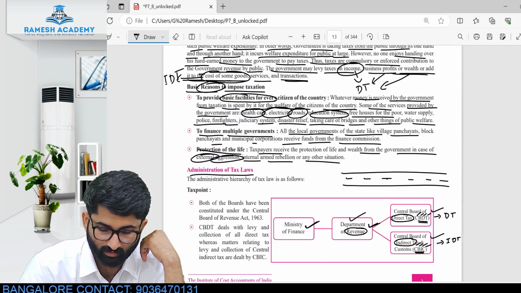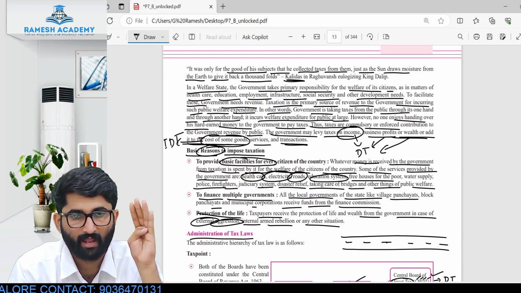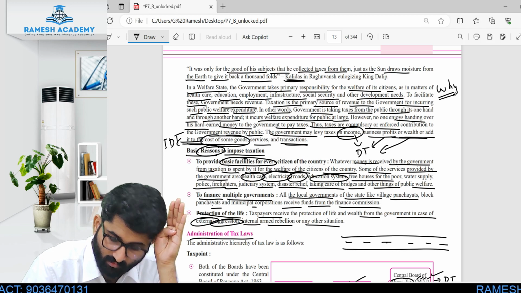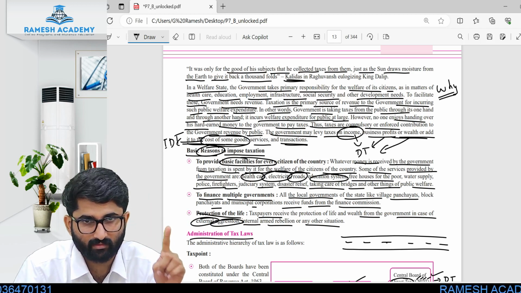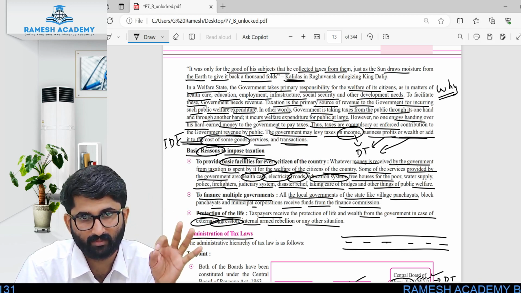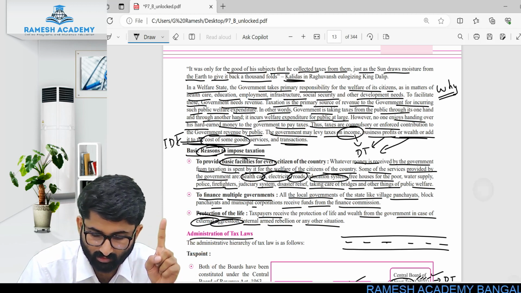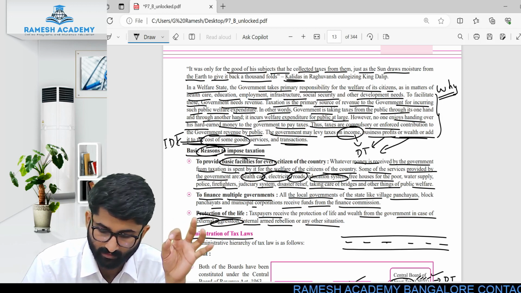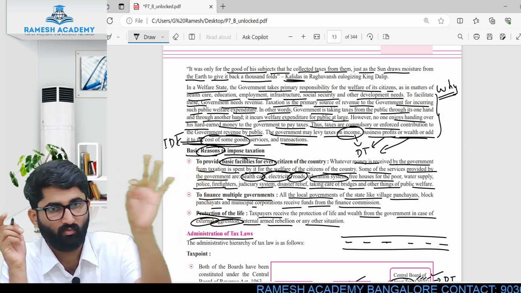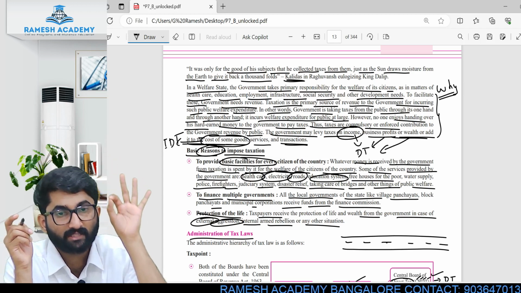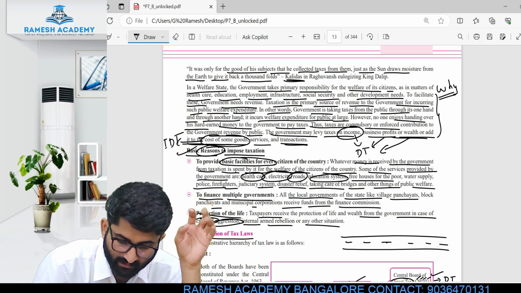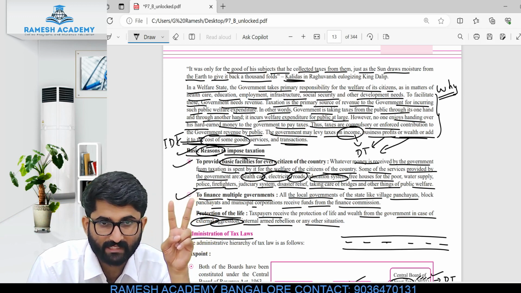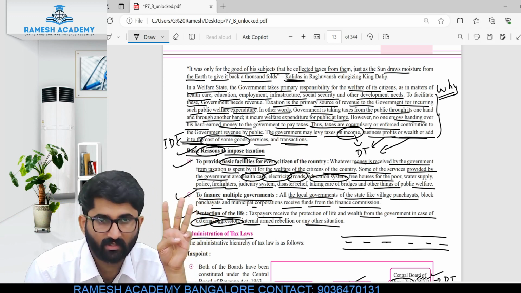Write it on a post-it and put the important point on that page. One post-it, one sticky note. Write why we need indirect tax, or why we need a taxation system. Why do we need taxation? Because of all these reasons. In that sticky note, the first point is why taxation, and the second point is what the reasons are. Reason number 1, basic facility. Reason number 2, multiple governments, finance the government. Reason number 3, protection of life.